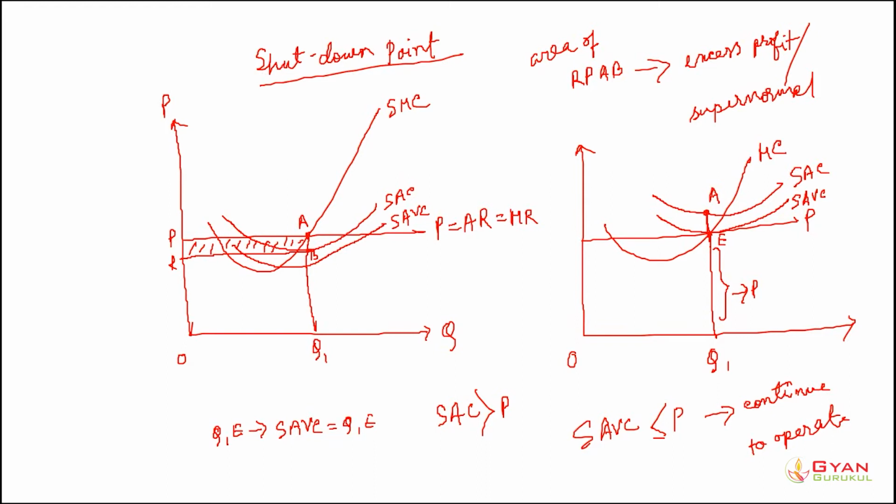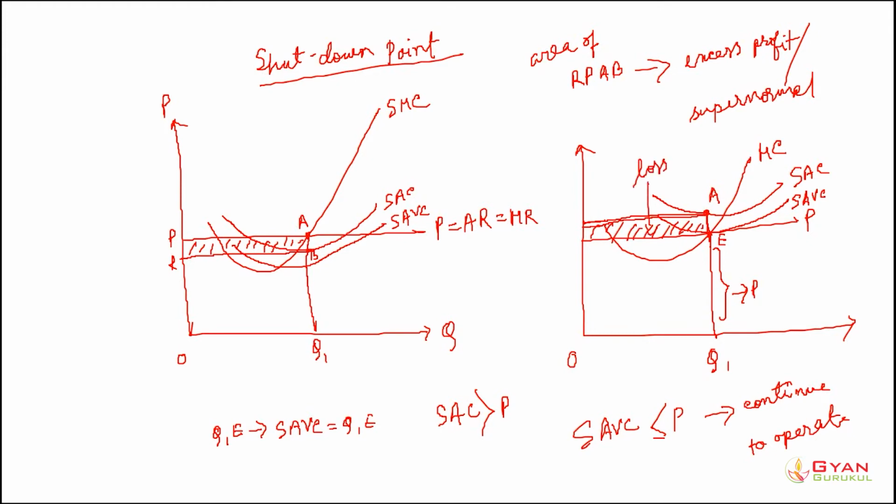Why is it incurring loss? Because the average cost is higher than the price of the product. That means this shaded area represents loss for the particular firm.